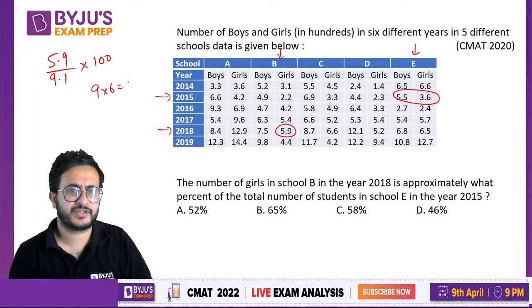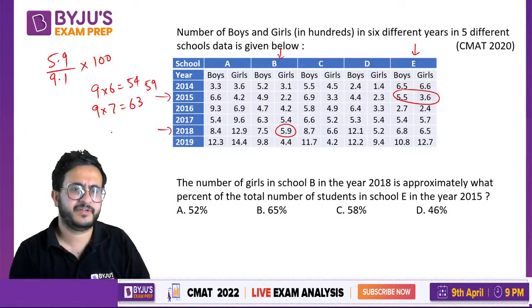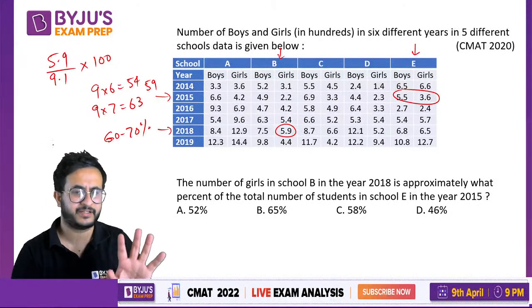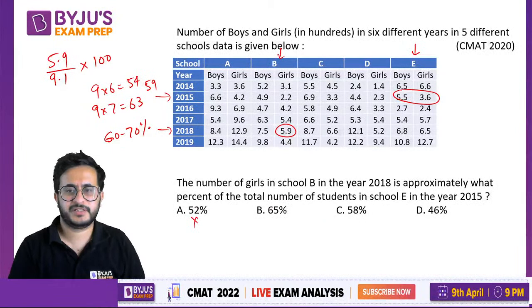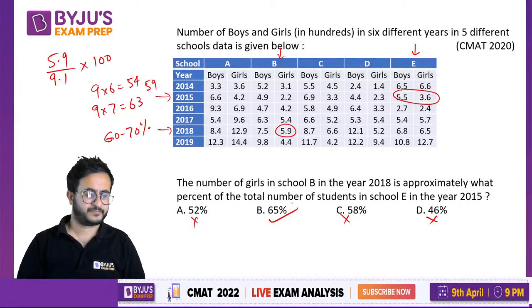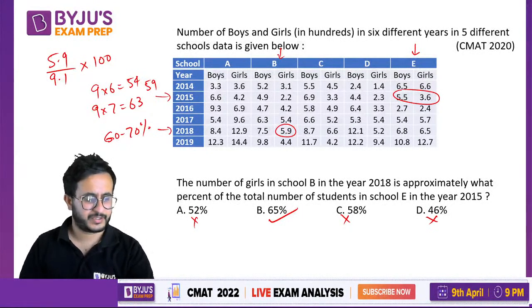9 into 6 कितना होता है? 54 होता है. 9 into 7 is 63, right? This is 59. So something between 60 and 70%. Very rough calculation. No option is between 60 and 70% except one. Now what people do is they calculate whether 65% आ रहा है कि नहीं आ रहा है. You do not have to do that.